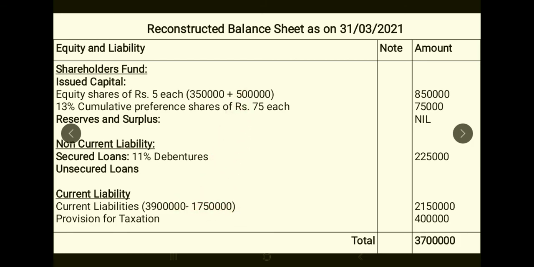So remaining 7.5 lakhs is supposed to be paid to that creditor who has foregone 50% of his claim. Okay, so out of 39 lakh, 17.5 lakh is settled, so 21.5 lakh is supposed to be paid still, so that will be shown under current liabilities. Provision for tax has been increased from 3 lakhs to 4 lakhs, so 4 lakhs will be shown here. So your total amount is 37 lakhs.